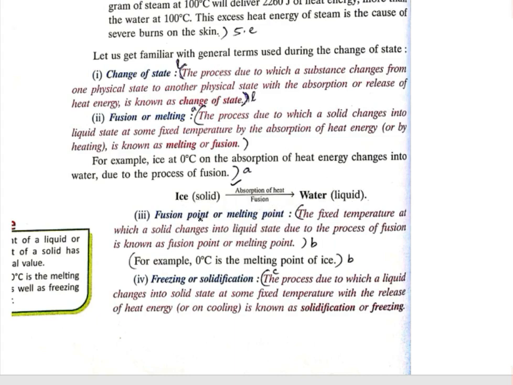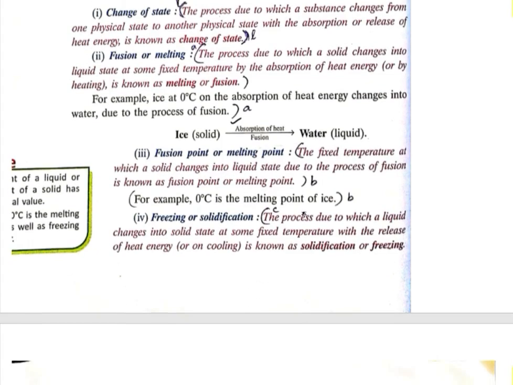Clear? Next, fusion point, or melting point. Here we will discuss a fixed particular temperature. Fusion point or melting point is the fixed temperature, either 0 degree or 1 degree or 2 degree or 3 degree, at which a solid changes into liquid state due to the process of fusion. That point is known as our fusion point or melting point.